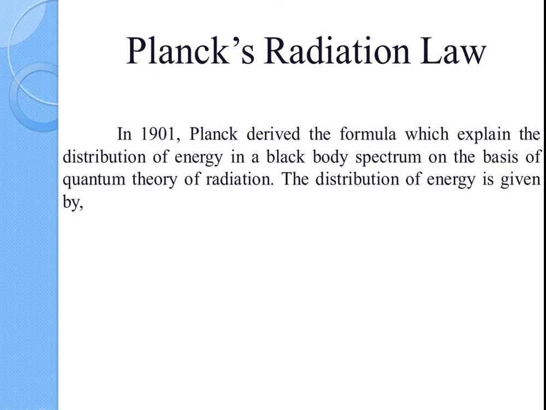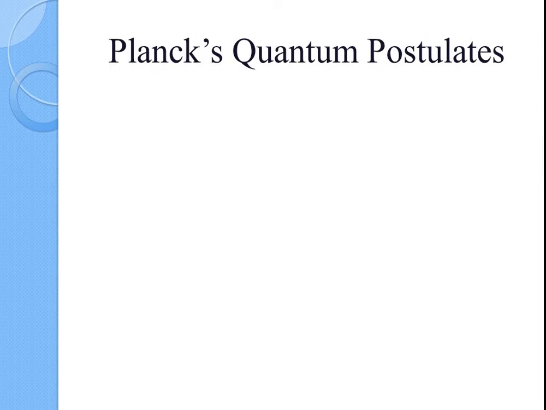In 1901, Planck derived the formula which explained the distribution of energy in a blackbody spectrum on the basis of quantum theory of radiation. The distribution of energy is given by E_λ dλ = 8πhc / (λ^5 (e^(hc/λkT) − 1)), where λ is the wavelength of radiation, T is the absolute temperature, k is the Boltzmann constant.